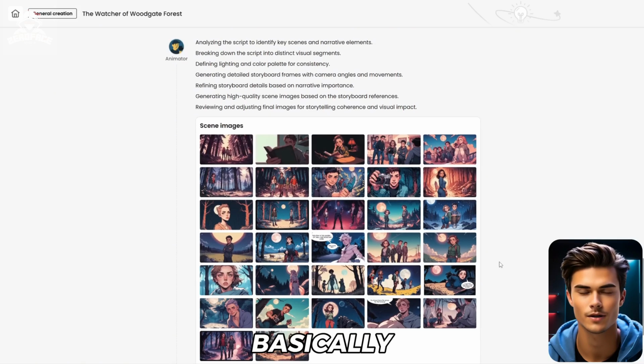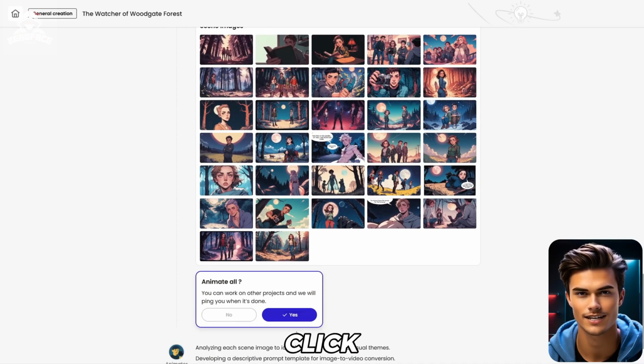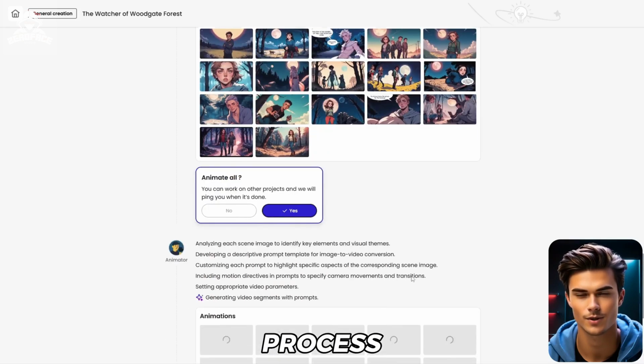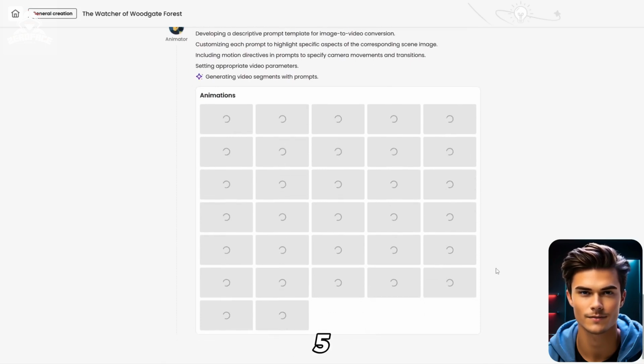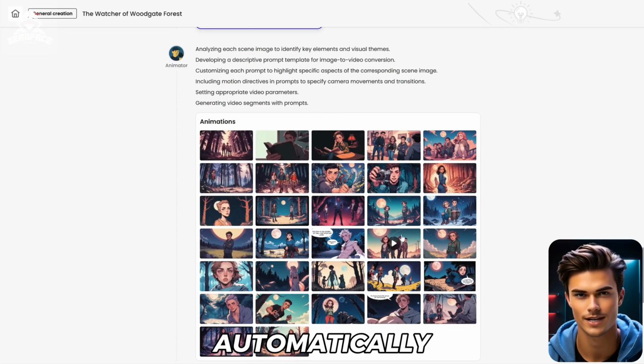The animator will basically create all of the visuals for your video. At this point, it will ask if you want to animate everything. So here, make sure to click yes. Once you do that, the generation process will begin. It takes around 5 minutes, and once it's done, as you can see, all of the videos will be generated automatically, and the whole process was extremely easy.